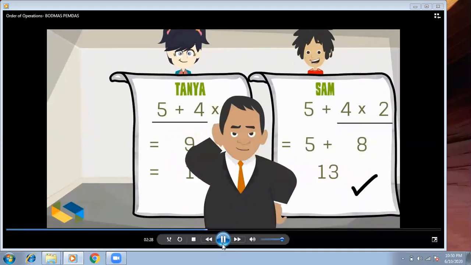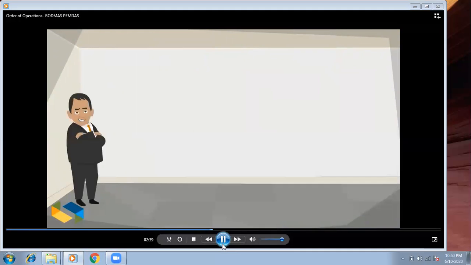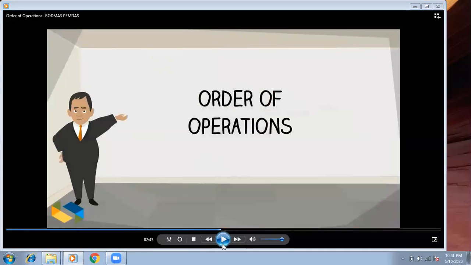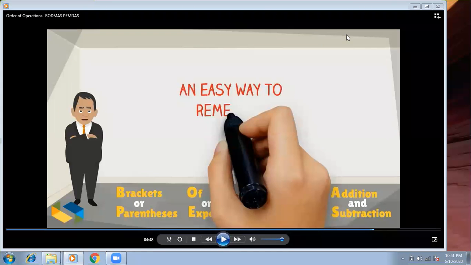You may be wondering, how do we know what operation comes first and what comes next? Well, there are steps you have to remember and follow in a sequence called the order of operations. So there's a confusion about which operation comes first and which operation we have to solve if there is more than one operation in one question. So that's why there is a need for the order of operations. Now, what is the order of operations?